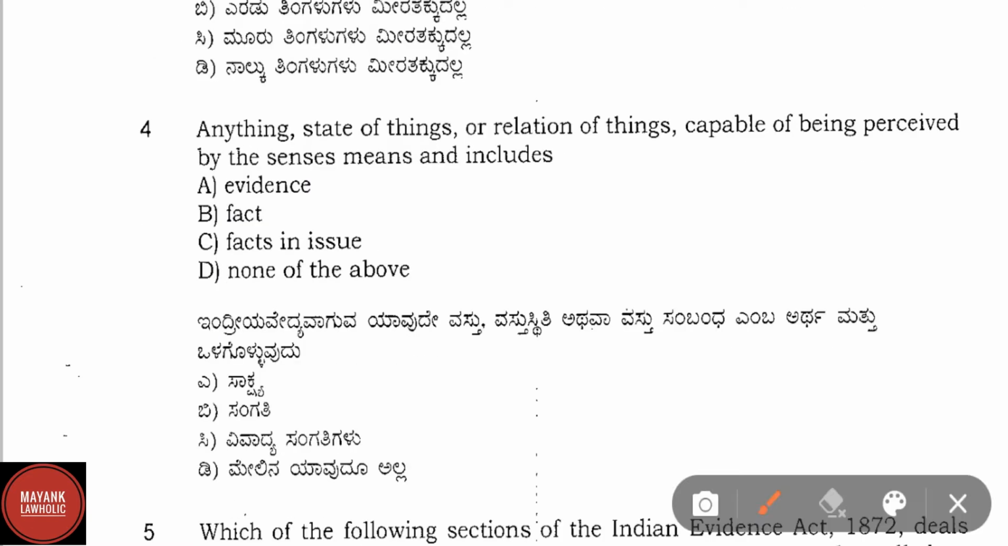Question number 4, anything, state of things or relation of things capable of being perceived by senses means and includes option A, evidence, option B, fact, option C, fact in issue, and option D, none of the above. Here correct answer is option B, that is fact. Anything, state of things or relation of things capable of being perceived by the senses means and includes fact.